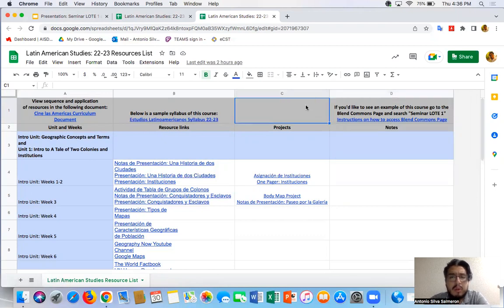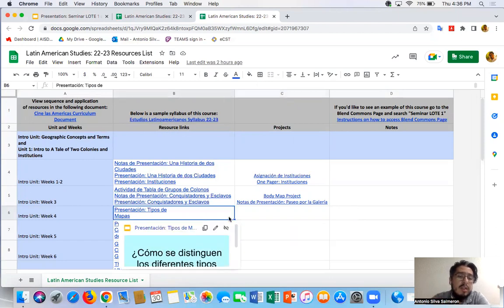But it's pretty straightforward. You'll be able to figure it out. And yeah, all the resources are here. It's kind of repetitive a little bit. So these resources you can find in the curriculum document under the different agendas and everything.